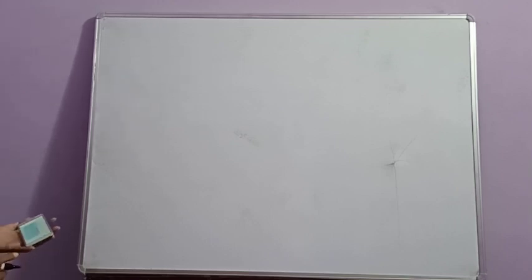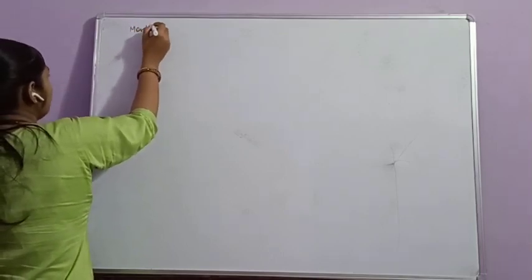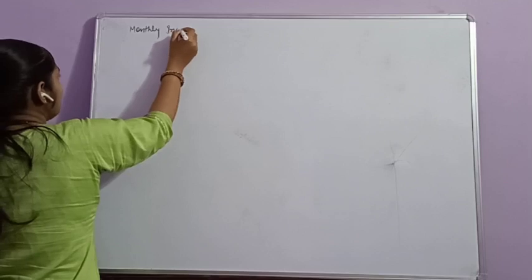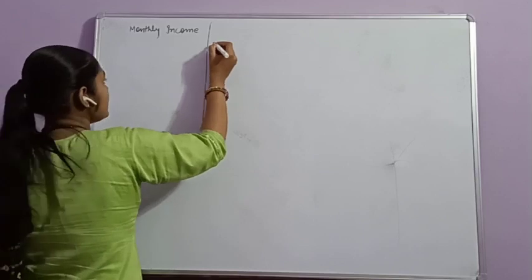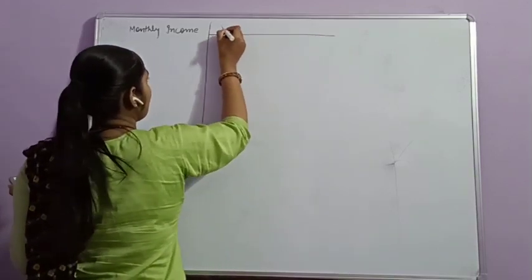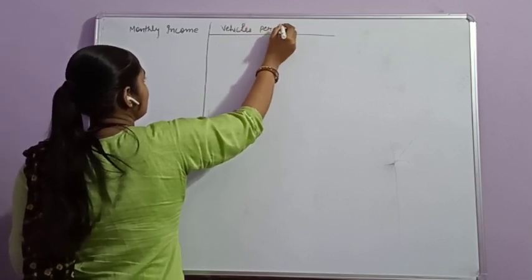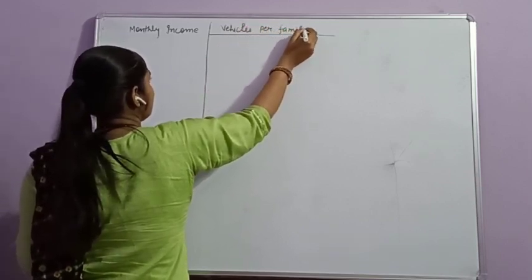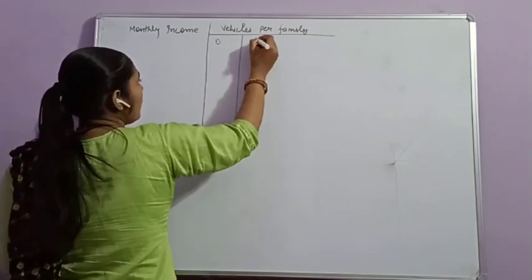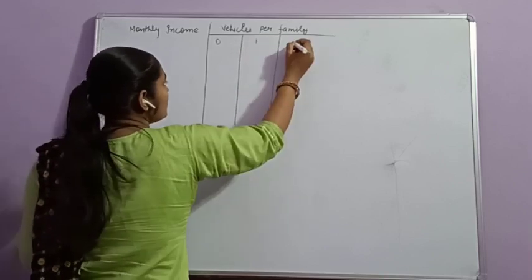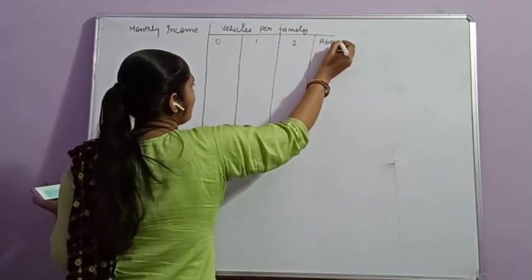The information is given in a table, that is monthly income and vehicles per family: 0, 1, 2, and above 2.